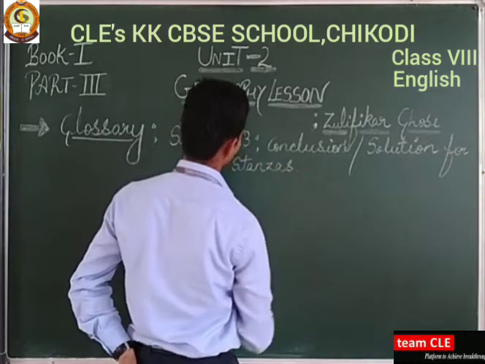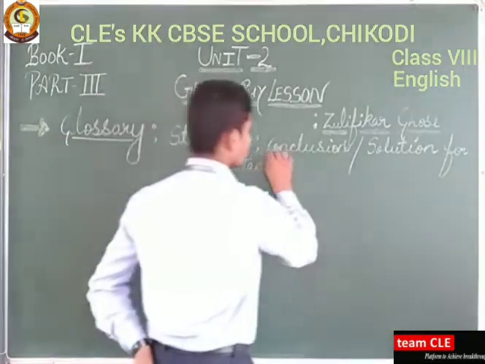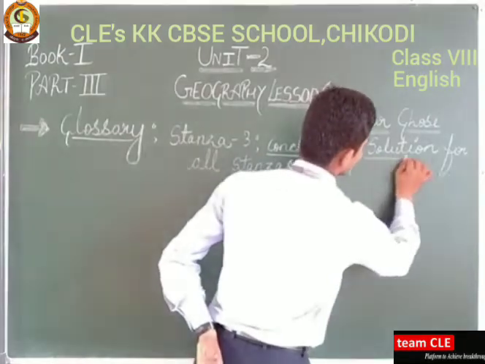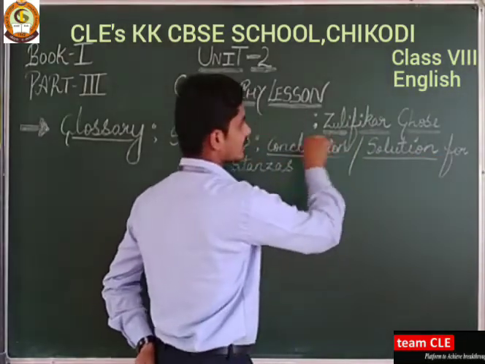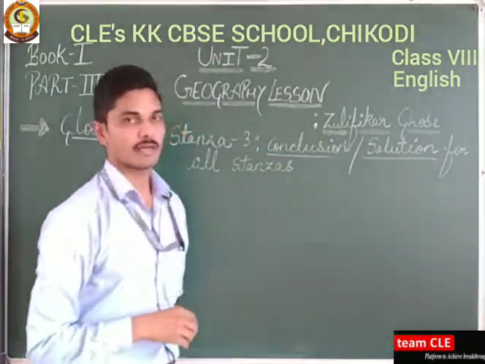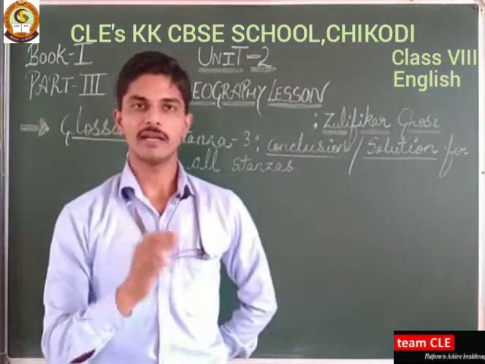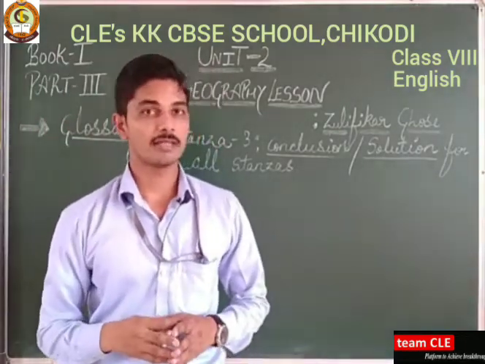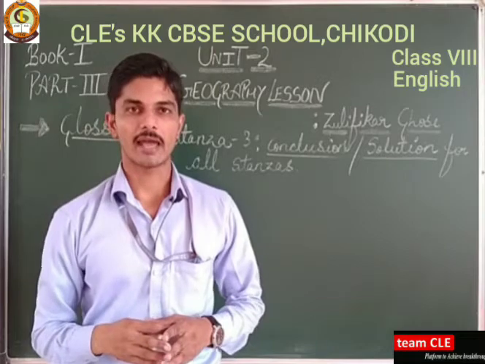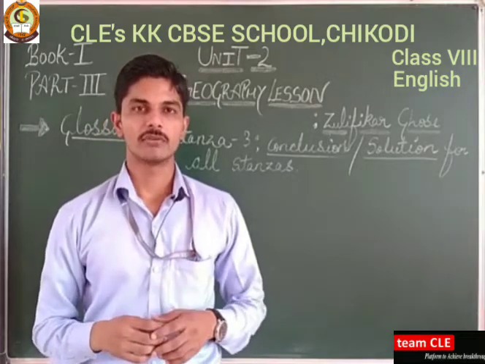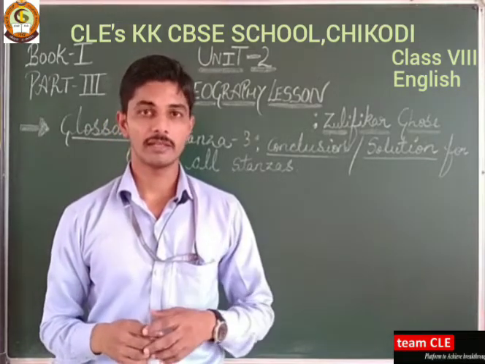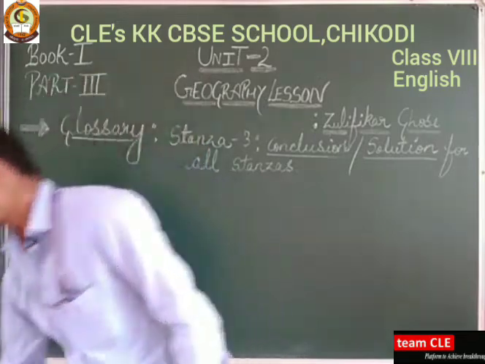So it is the conclusion, and here you will get the solution. Why has he written such a beautiful poem for your NCERT textbook? So students, let's start with stanza number 3, and have a perfect reading and a perfect narration over it.